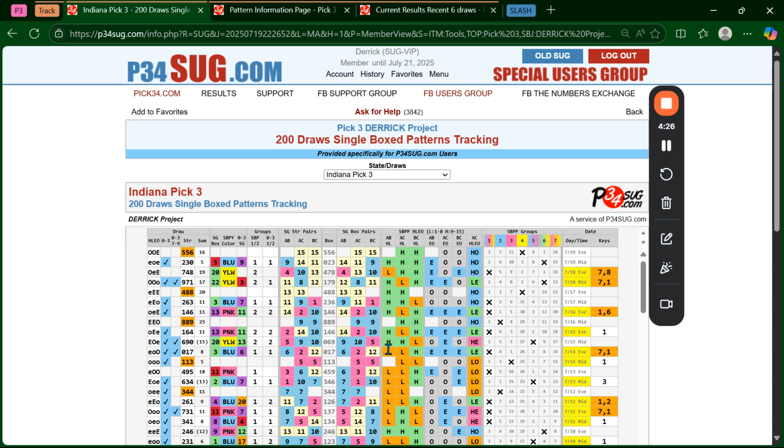2 lows right here. And see how it's 3 even? So it can be 2 or 3 even. Just call it 2 lows and even. So nope, we're looking for 2 lows and 2 odds. So right there, 2 low and 2 odd, right?